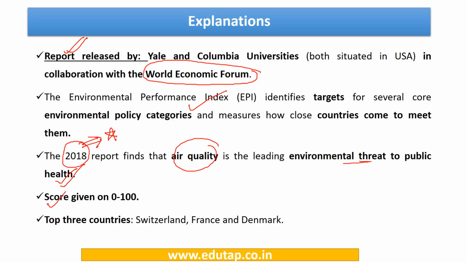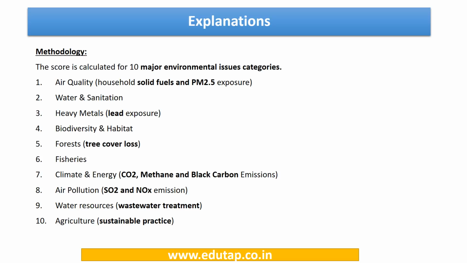Now, what are the scores? It is given on a scale of 0 to 100. What are the top 3 countries? Switzerland, France, Denmark. Now, friends, in this particular slide, you can see that the score is calculated for 10 major environmental issue categories. So just pause for a minute and roughly go through these 10 factors or issues that are considered. You don't need to memorize, but at least have a look. In case one of these comes up in the options, you can at least mark it having a rough idea regarding it.